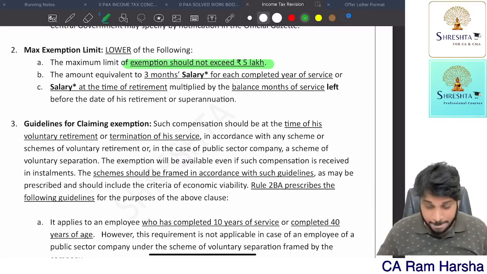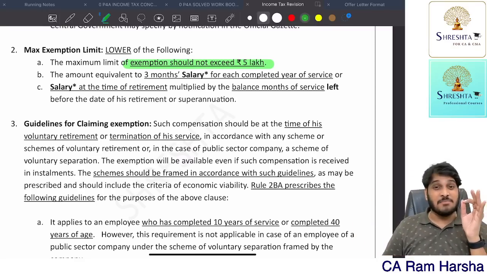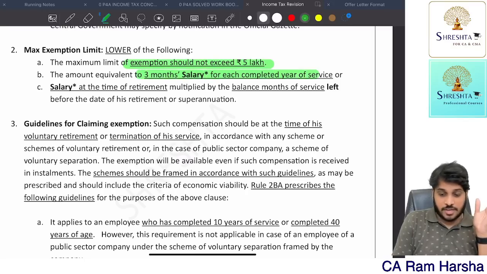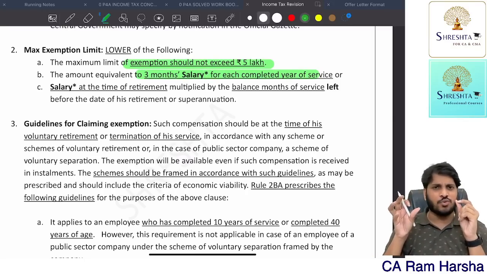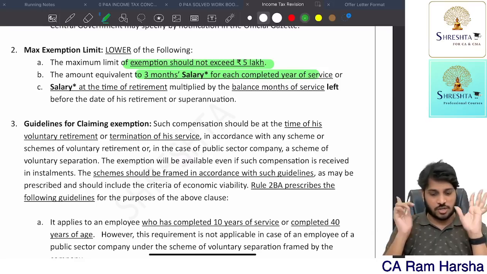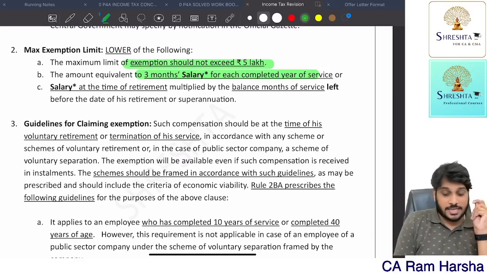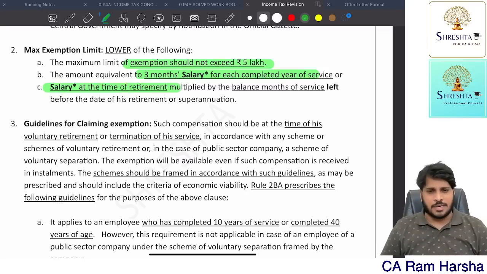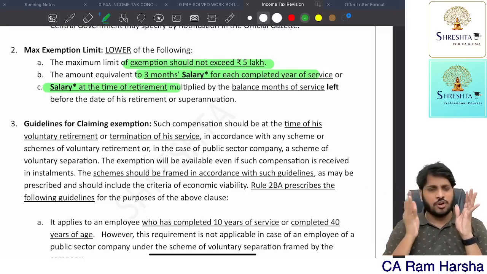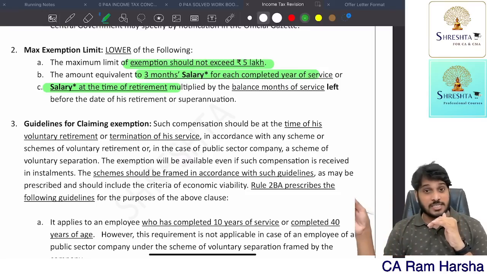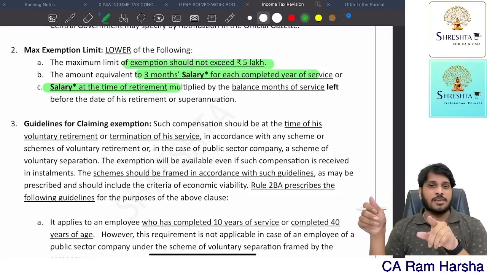Okay, fine. So 5 lakhs or 3 months of average salary for each completed year of service. For how many completed years, into 3 months of salary. Salary means last drawn salary. Third criteria: salary at the time of retirement multiplied by the number of months of service left. If you were not retiring, how many more months could you serve the company? That many months multiplied by last drawn salary.